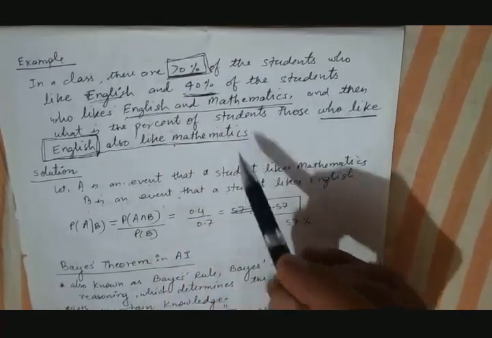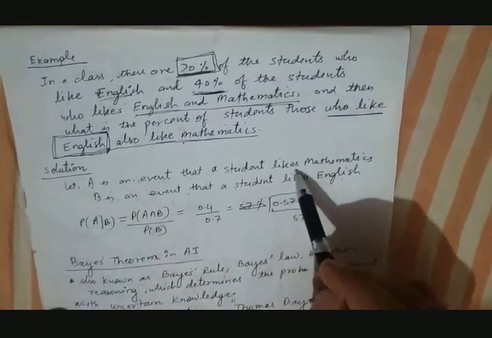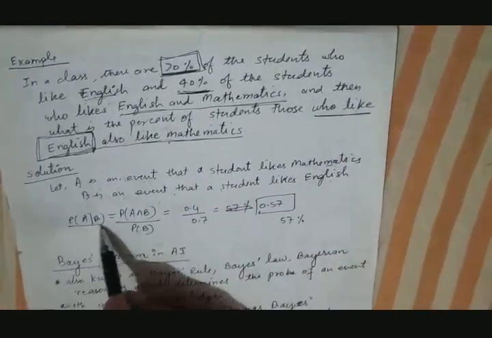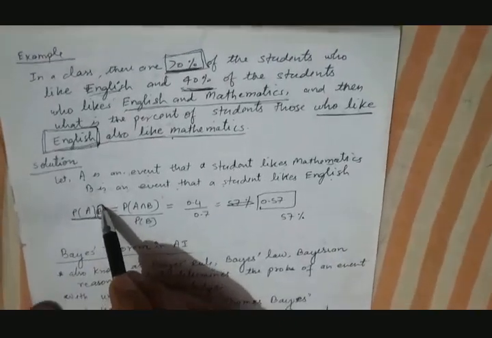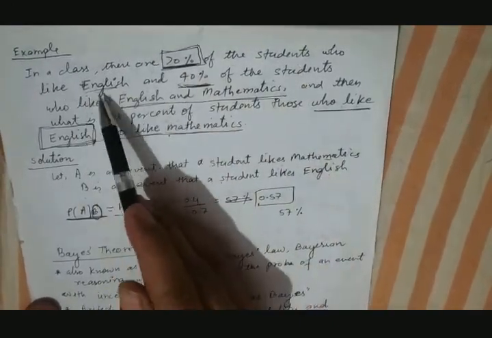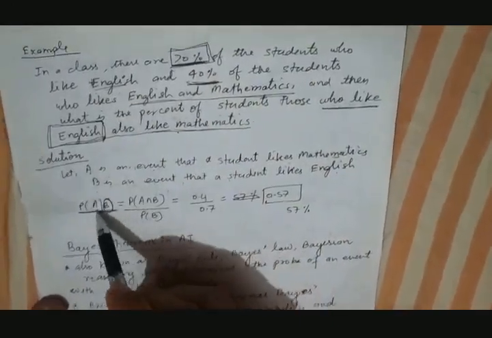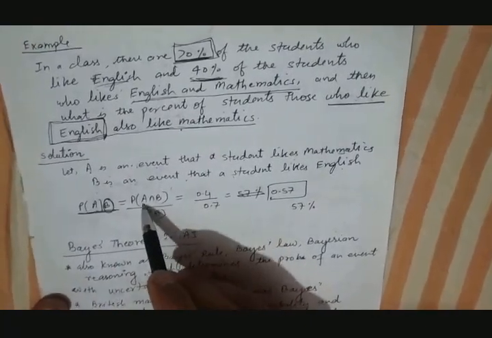We just have to find out P(A|B). A is what? A is the event that a student likes mathematics. So basically we have to find out P(A|B). Why? Because this B is given. This event B has occurred. This is already given, 70% of the students like English. So we have to calculate the A. So this is equal to P(A intersection B) divided by P(B).